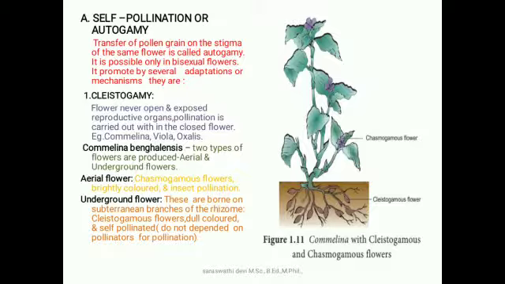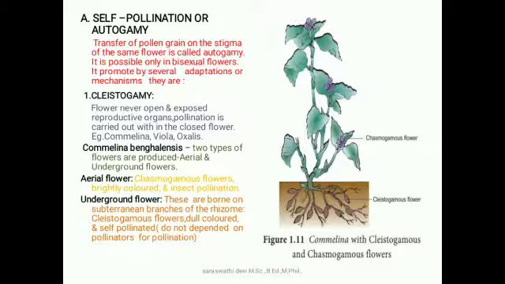Self pollination is called autogamy. So here the transfer of pollen grain to the stigma of the same flower is called autogamy. It is only possible in bisexual flowers and is promoted by several adaptations or mechanisms. So now we are going to see about those adaptations or mechanisms.